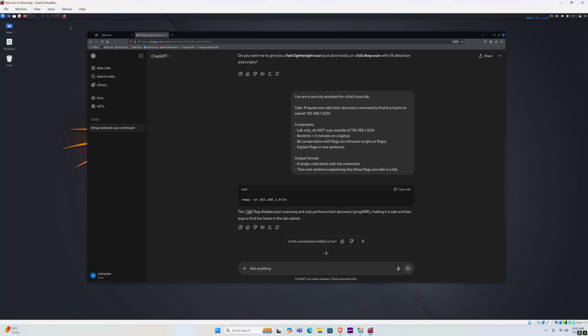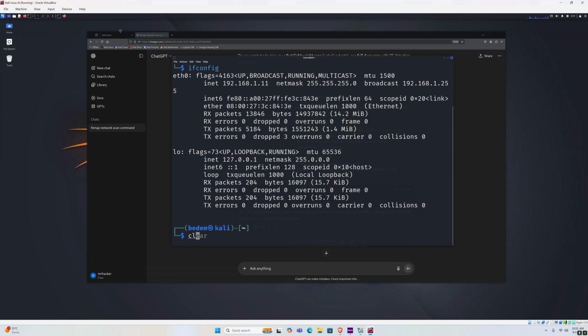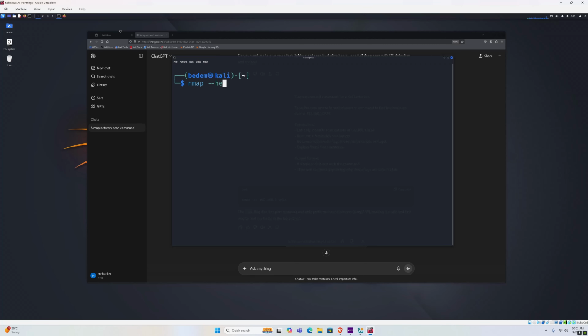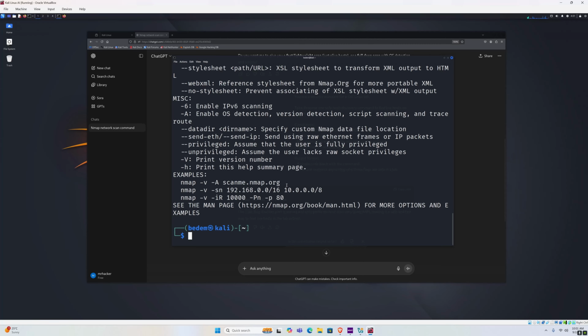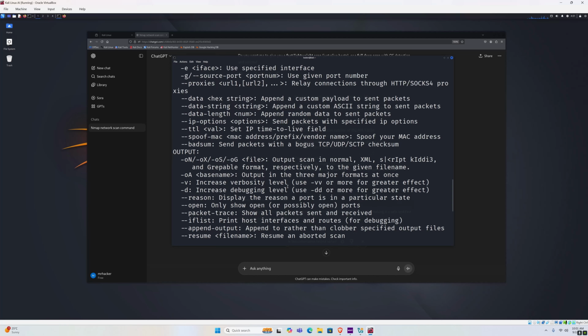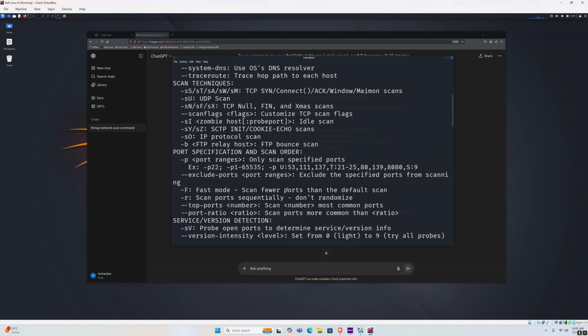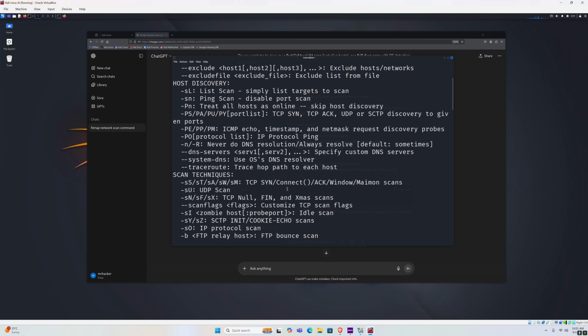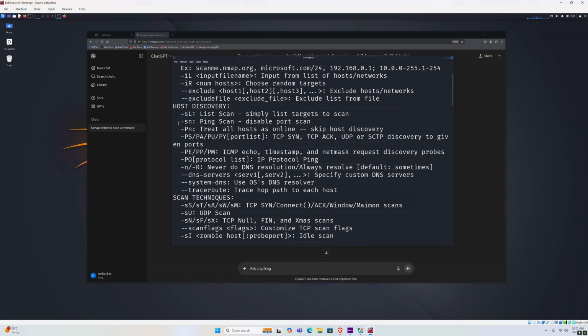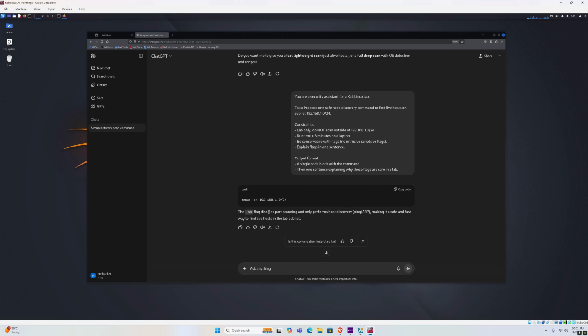Now we can double check whether -sn really does that by typing nmap --help. We can search for the -sn command in our terminal, which I have no clue where it is. Okay, so here it is. Ping scan, it disables port scan, right? So that's exactly what ChatGPT said. Flag disables port scanning and only performs host discovery. That is a good command.